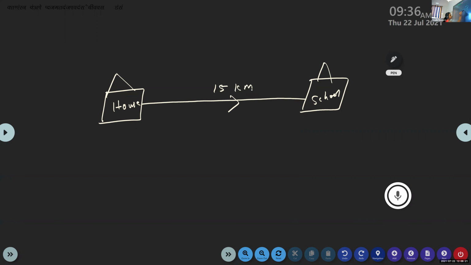Again in the evening, he returns through the same path, so he covers the same distance, 15 kilometers. So what is the distance covered by the student here? It is 30 kilometers.